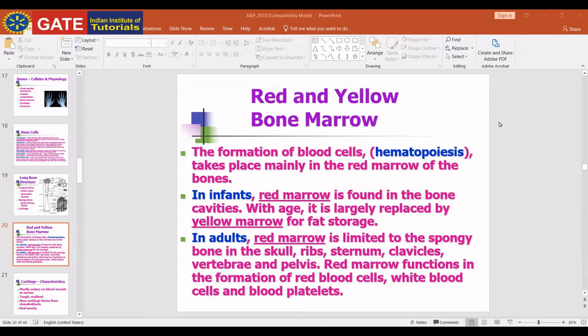Flat bones are mainly flat, and some are curved. They provide protection and broad surfaces for muscular attachment. Your skull bones are flat bones: occipital, parietal, frontal, nasal, lacrimal, vomer. Your sternum is also a flat bone, ribs also, and the hip bone also.